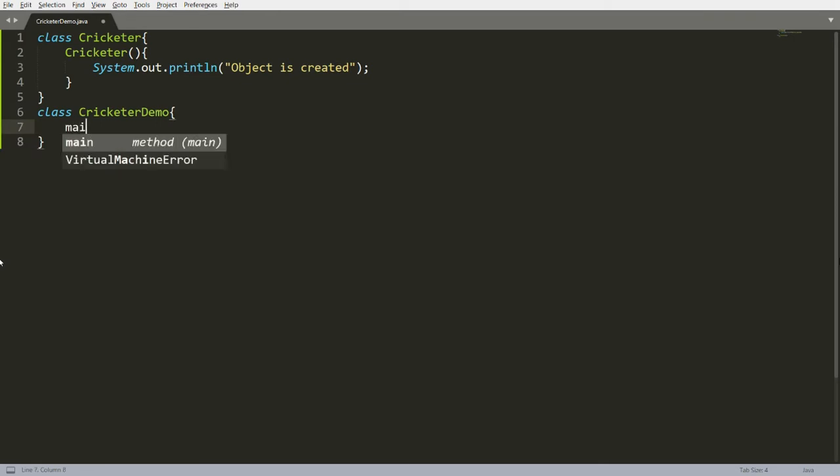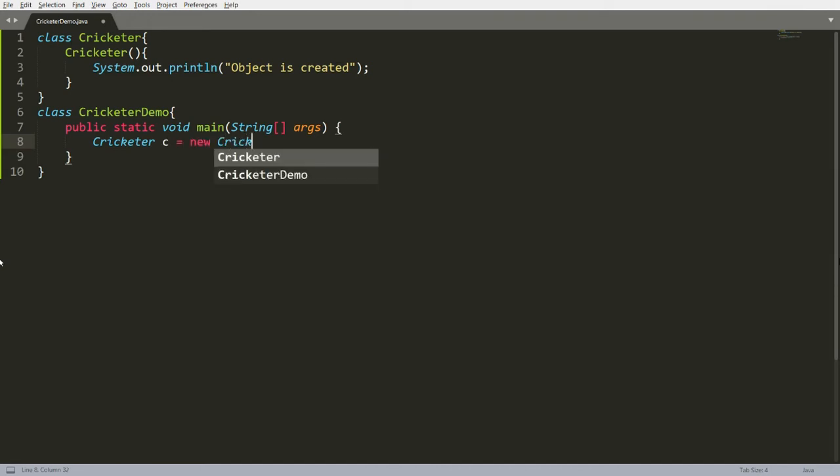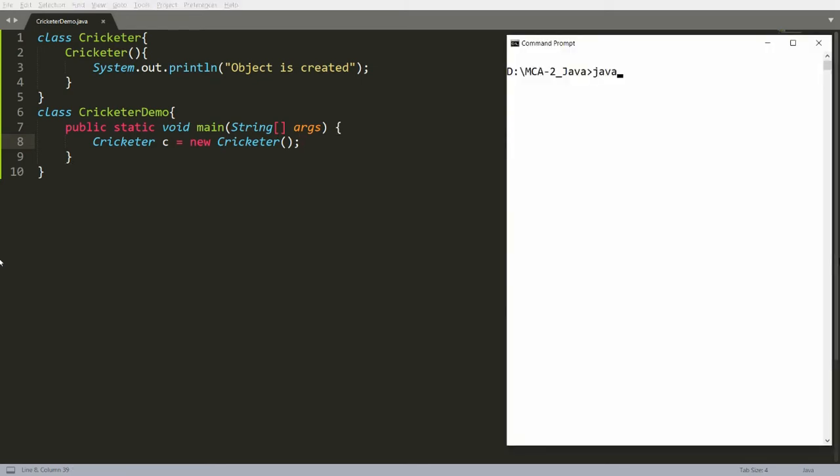Here you can write public static void main. Here you can create an instance, Cricketer c = new Cricketer(). So you will get the message object is created. Let me compile this program, that is javac CricketerDemo.java, and you can run java CricketerDemo, and you will get the message that the object is created.